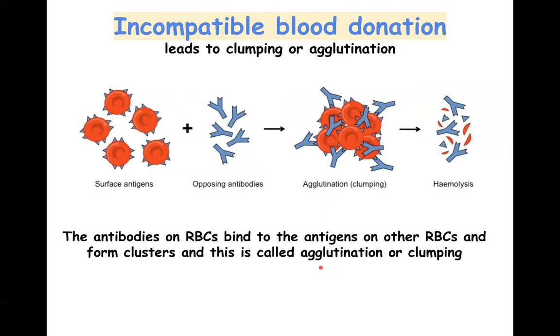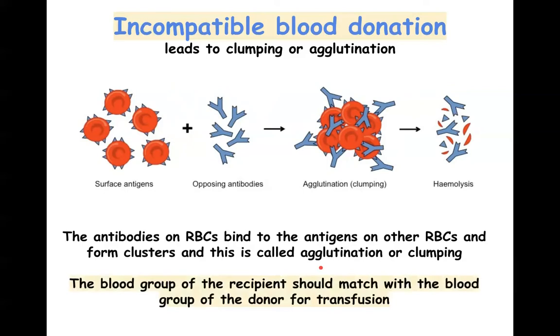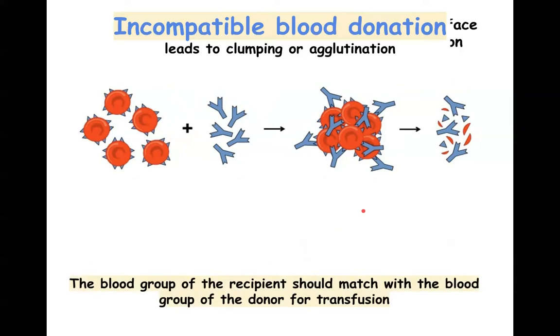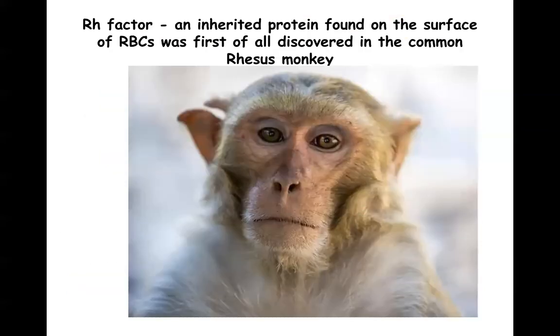So whenever blood transfusion has to be done, it has to be made sure that the blood groups are compatible, that the similar blood groups should get blood. Otherwise, agglutination or clumping can take place. Now, another thing that you need to keep in mind during blood transfusion is the Rh factor.